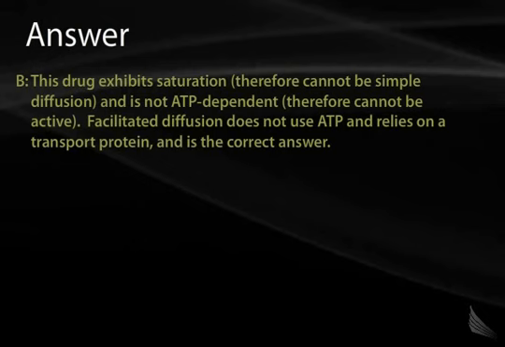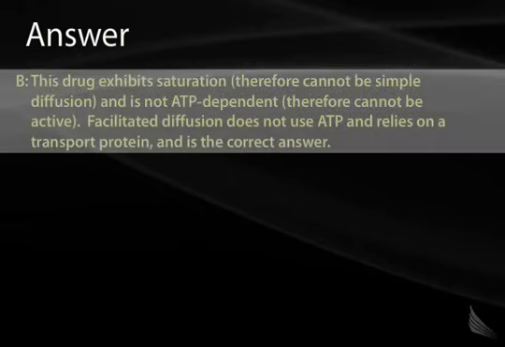Finally, the last factual statement gives us the answer. Ouabain, which inhibits the sodium potassium ATPase, fails to inhibit transport. This suggests that this process is not dependent on the splitting of ATP and therefore is not an active transport process. So the only answer that matches the criteria of being a passive process that requires the use of some protein would be B, facilitated diffusion.